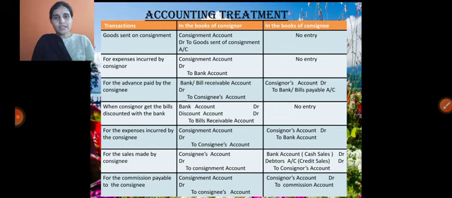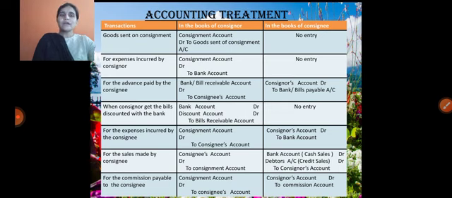After receiving the advance for the purpose of consignment, consignor discounts it with the bank. So the entry is bank account debit, discount account debit to bills receivable account. This is in the books of consignor only. There is no entry in the books of consignee.